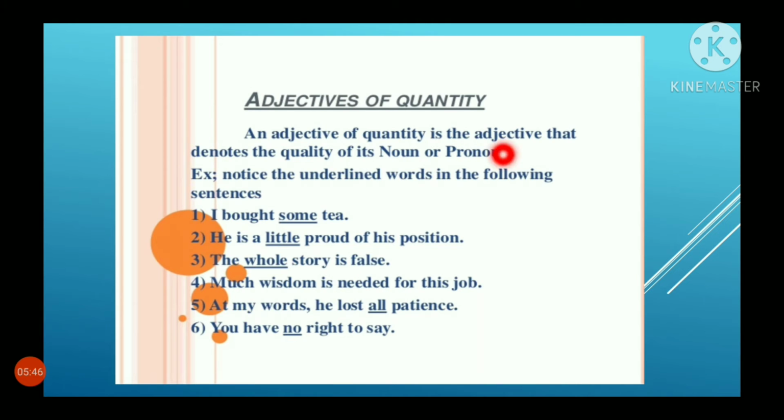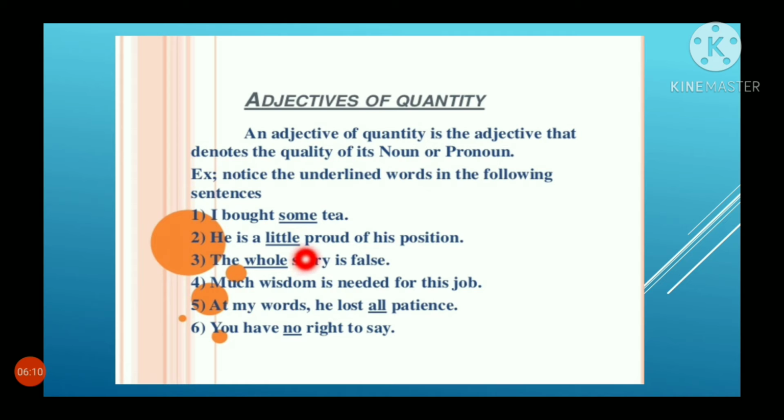Adjectives of quantity, amount. An adjective of quantity is the adjective that denotes the quantity of its noun or pronoun. Example, notice the underlined words in the following sentences. I bought some tea, showing the quantity of the tea.